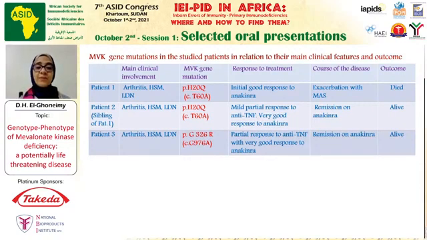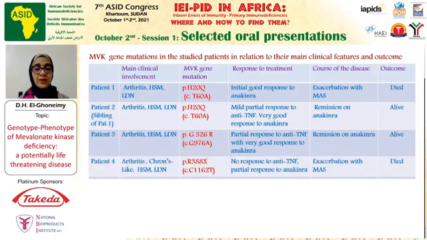The third patient had the same presentation. His age at the onset of his symptoms was 4 months. He presented to us at the age of 1 year. His mevalonate kinase gene mutation was one causing replacement of the glycine with arginine in the protein. Similarly, he had a very good response to anakinra, with only partial response to anti-TNF given in case of lack of anakinra. He achieved remission on anakinra and he's alive and doing well.